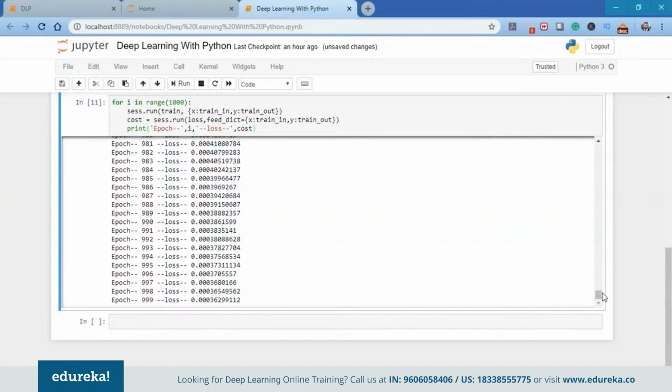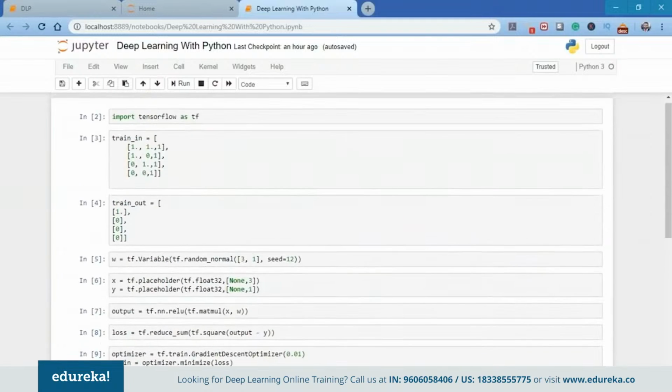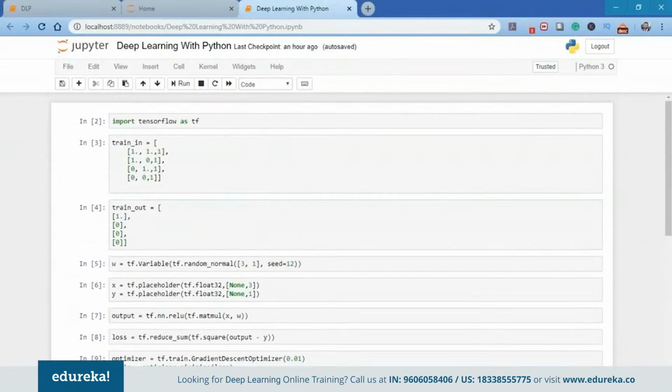Since our data was so small, it was very easy for the perceptron to learn the data during the 1000 iterations because there's nothing new about the AND gate. But the complications arise when we are dealing with large amounts of data in which the data is of high dimensionality and each data point differs from the previous one in some respect. So this is how you create a perceptron using Python in TensorFlow.